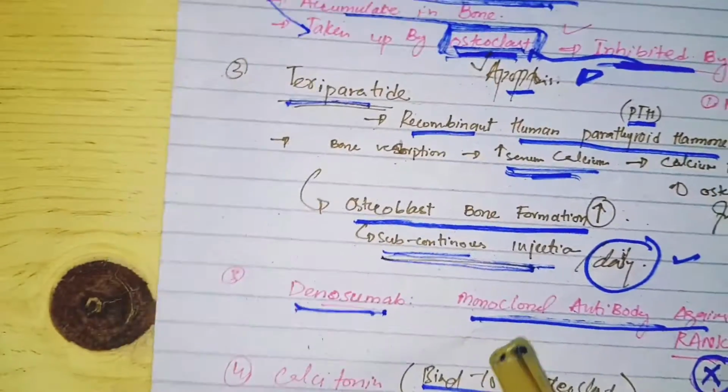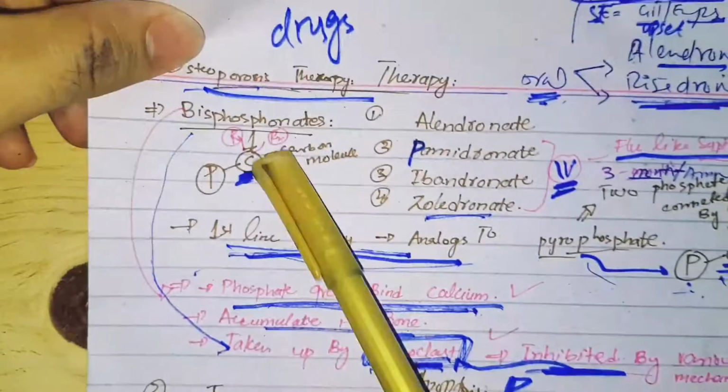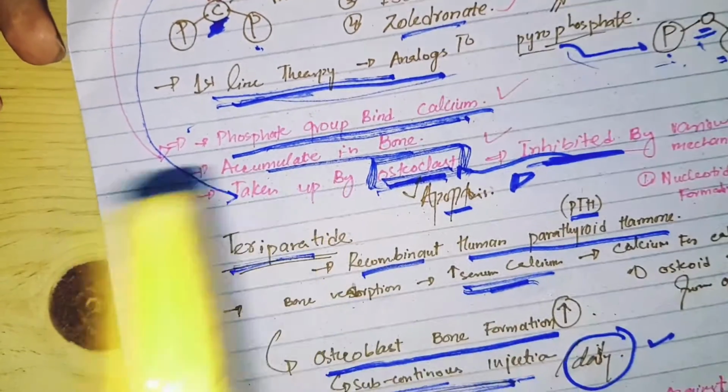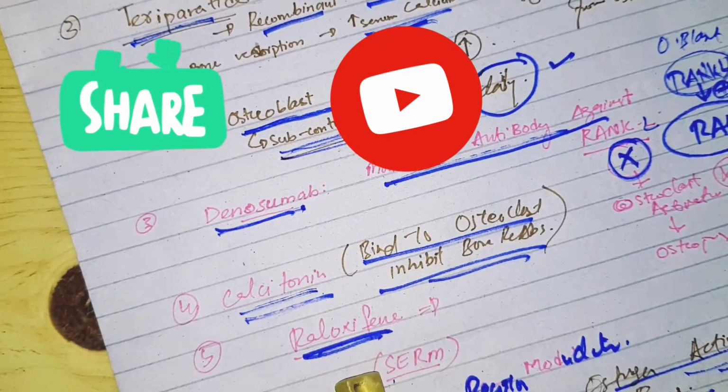So today we have done the drugs for osteoporosis: the bisphosphonates, oral and IV, then teriparatide, and third denosumab, calcitonin, and raloxifene.